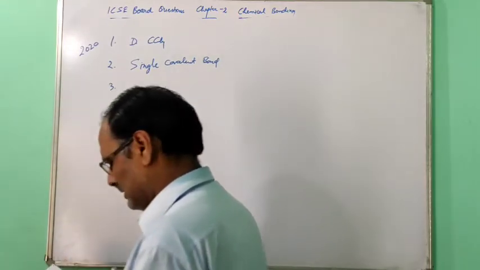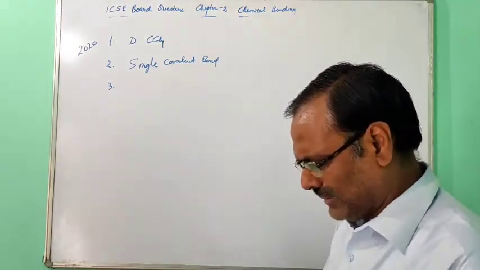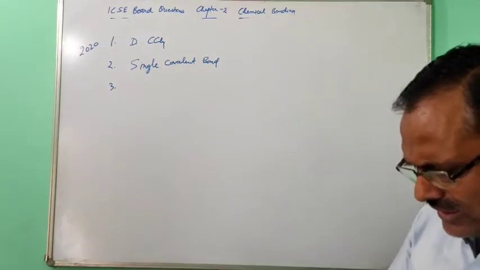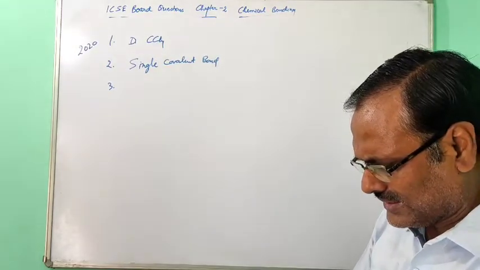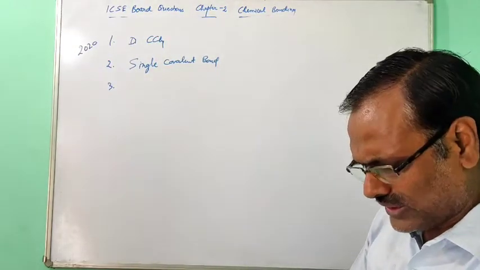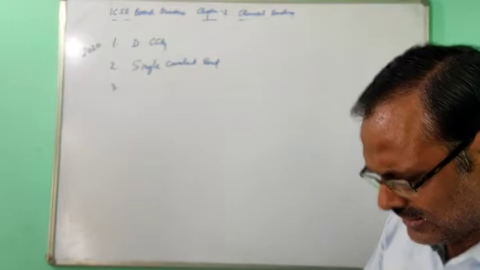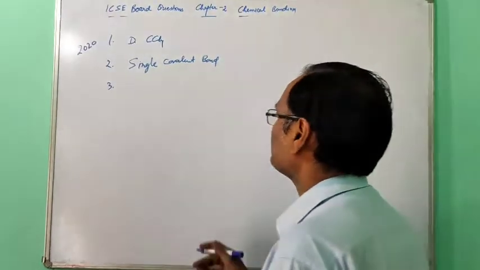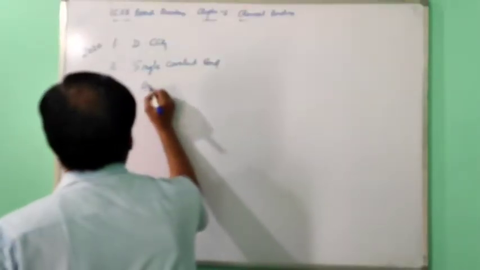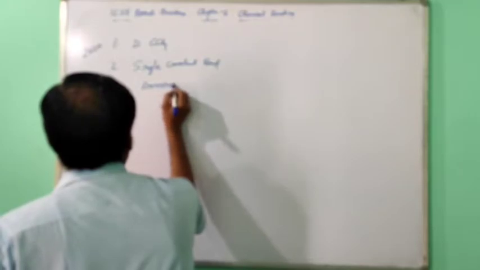Now the third one, fill in the blanks. The choices: the polar covalent compound in the gaseous state does not conduct electricity. That is ammonia.